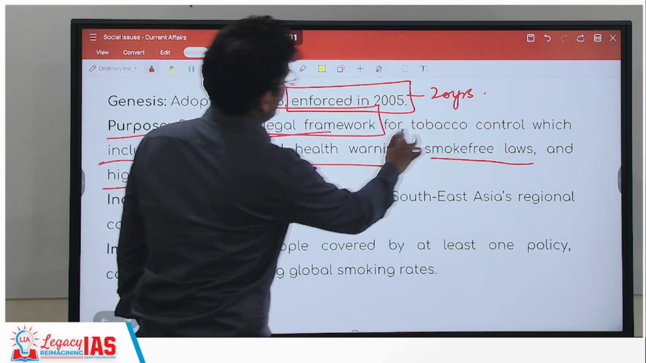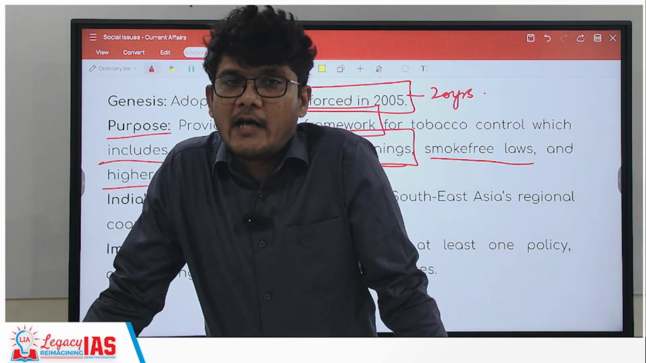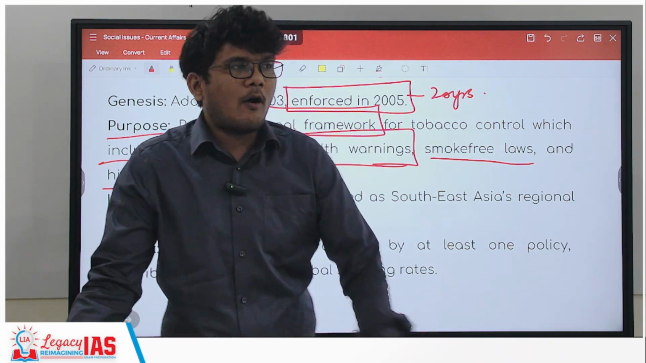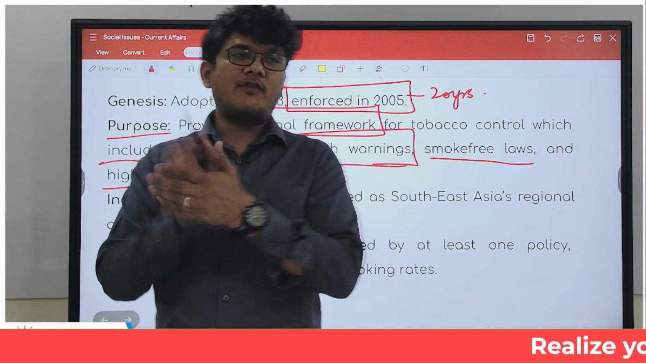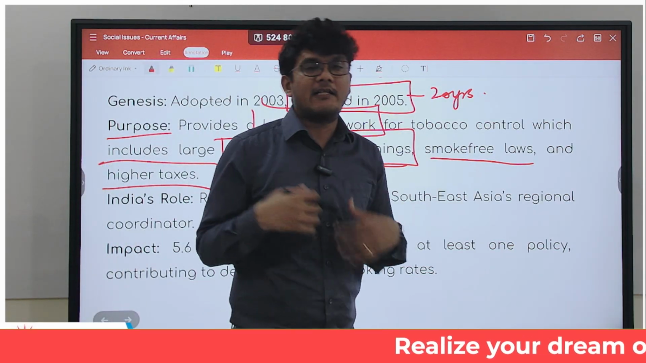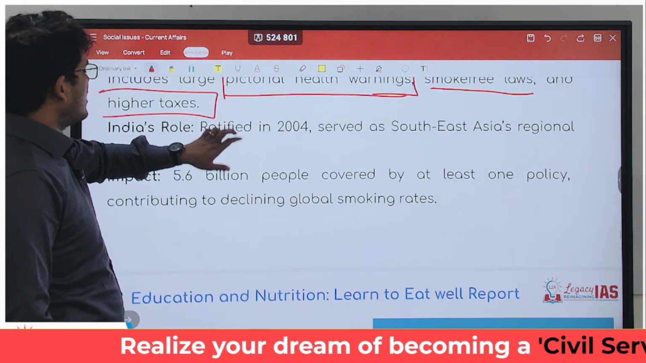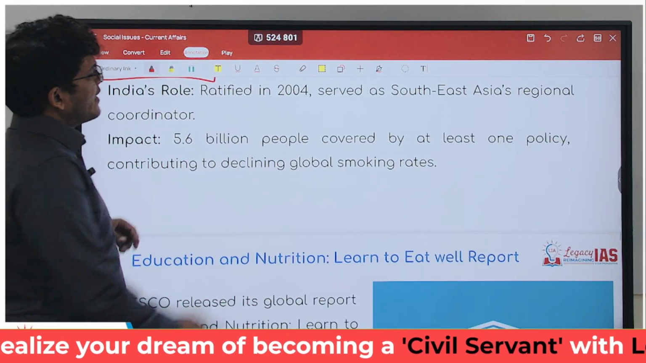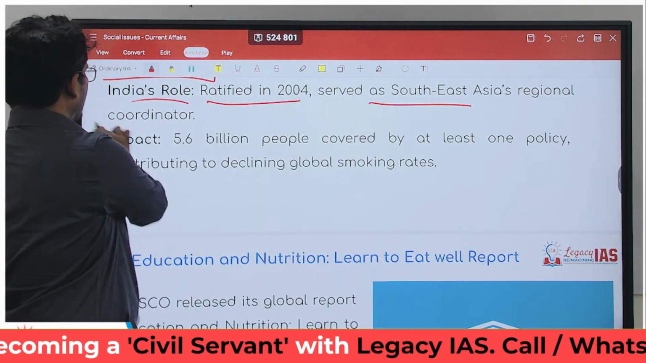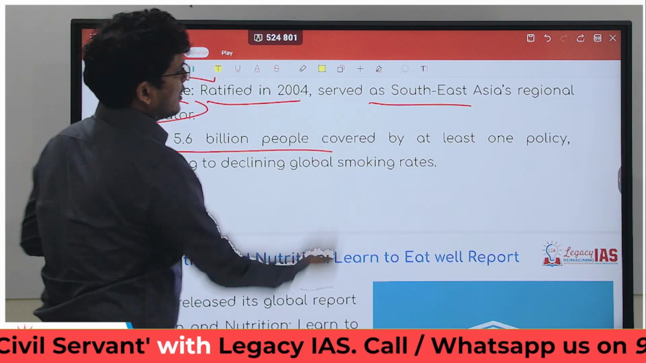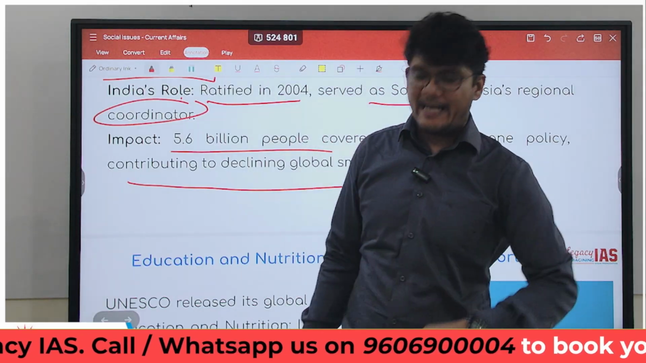And then pictorial health warning. Even in India, these warnings are present. What are these warnings all about? It is the pictorial warning which needs to be there on the cigarette pack. There are different percentages that are required over there. So that is the pictorial warning. It is giving the legal backing for that. India's role: India ratified in 2004, served as Southeast Asia's regional coordinator. 5.6 billion people covered by at least one policy, contributing to declining global smoking rates.